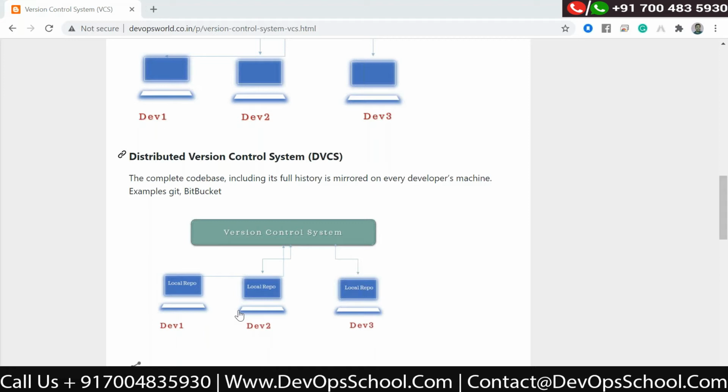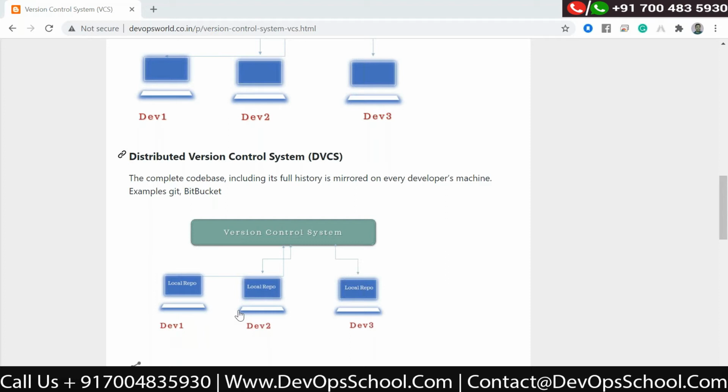In the distributed version control system, developers keep the versions on their local repository, and he or she can push the code to the centralized version control system when it is required. But when pushing the code to the centralized version control system, all the commits which the developer has done on his or her machine will be pushed to the centralized version control system.